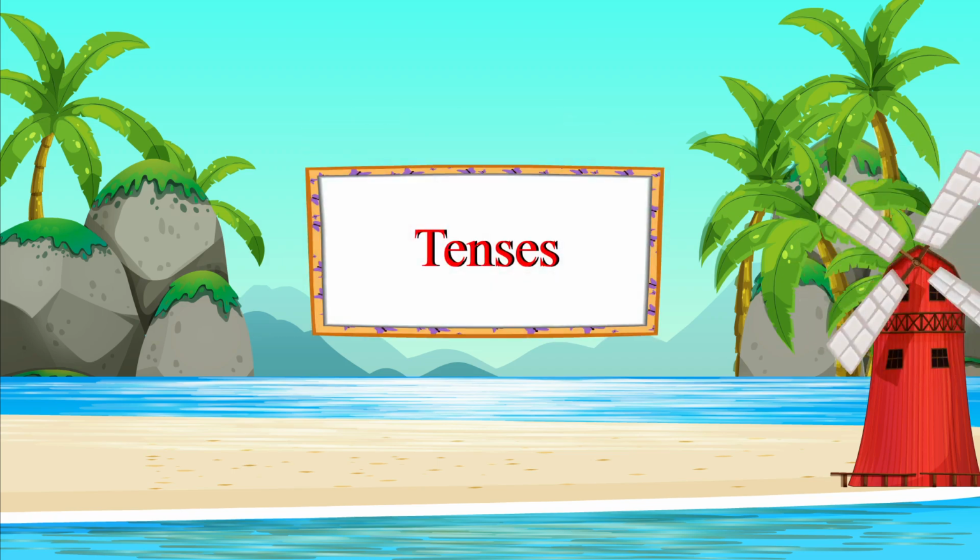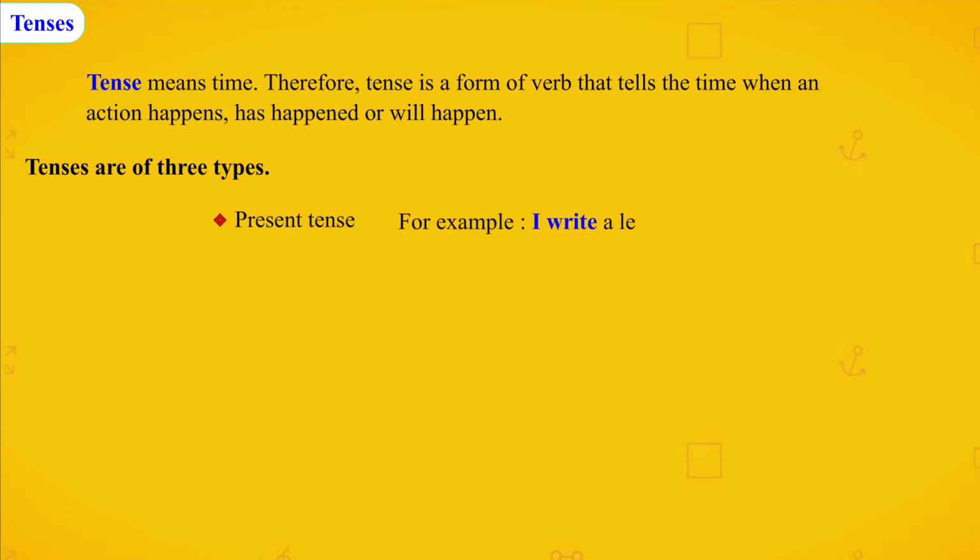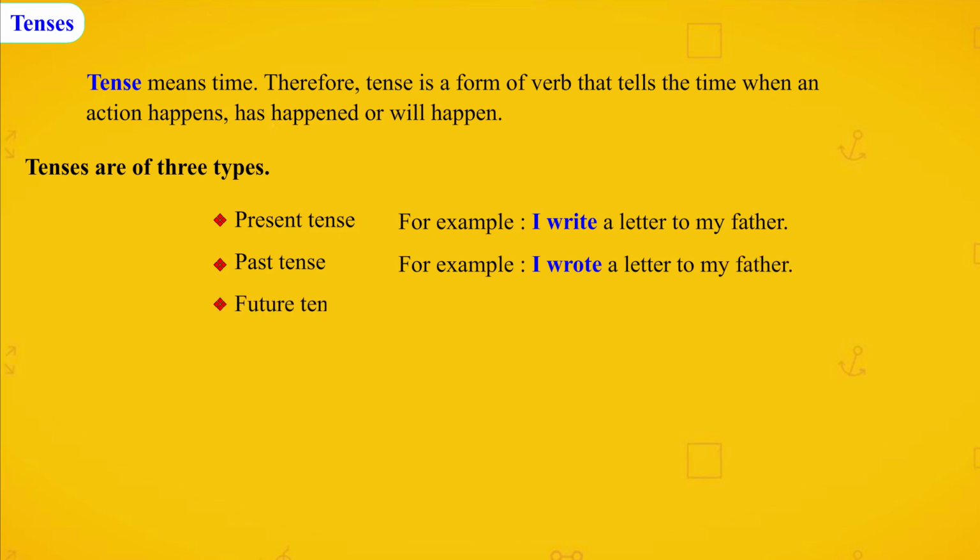Tenses. Tense means time. Therefore, tense is a form of verb that tells the time when an action happens, has happened, or will happen. Tenses are of three types. Present tense. For example, I write a letter to my father. Past tense. For example, I wrote a letter to my father. Future tense. For example, I shall write a letter to my father.